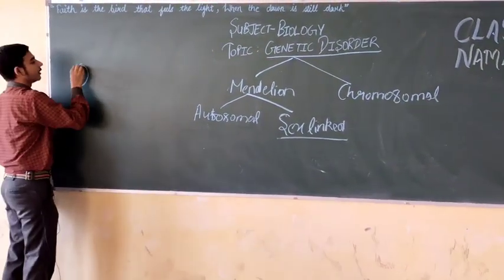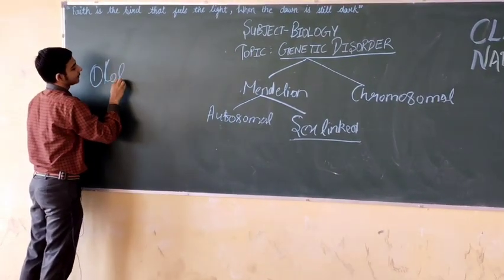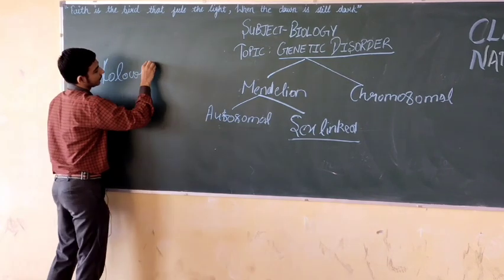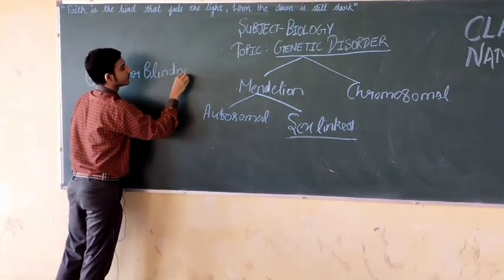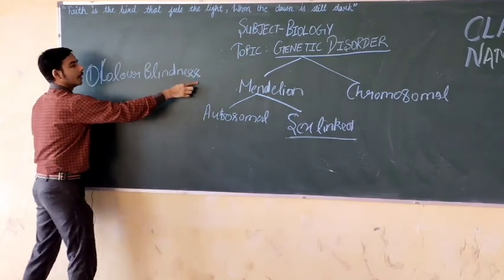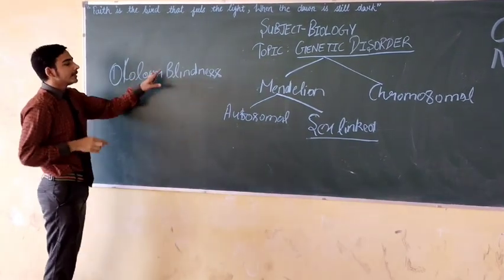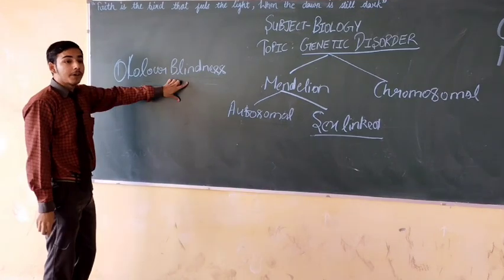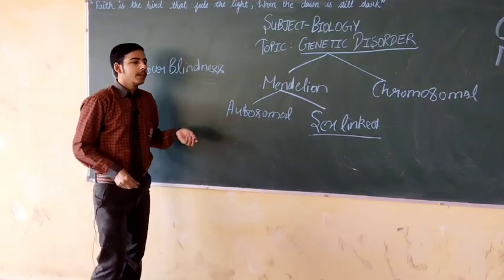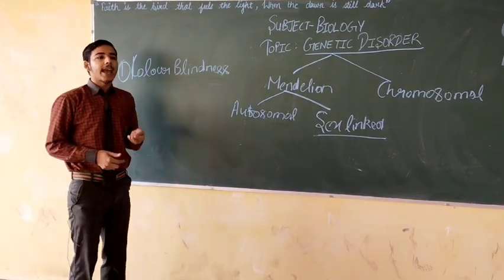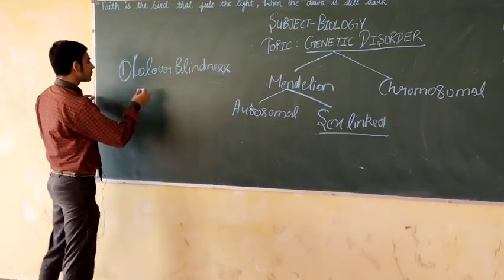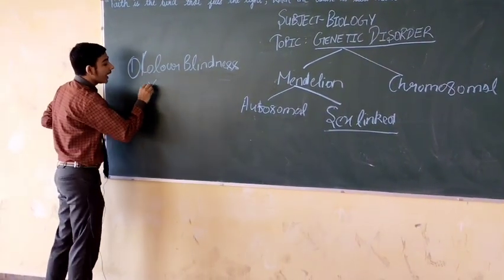First of all, color blindness. It is a sex-linked recessive disorder caused due to failure to discriminate between the red and green color, and this occurs on the X gene.